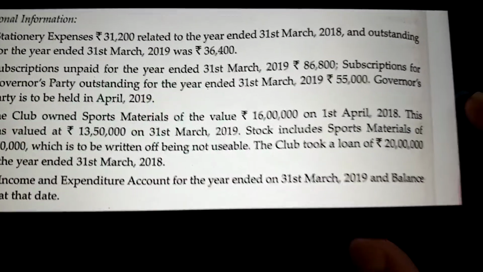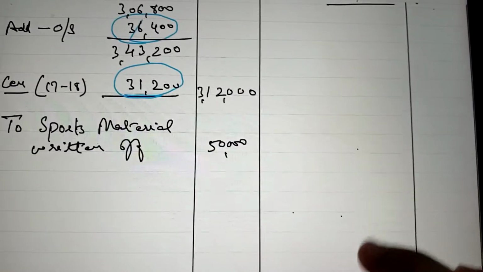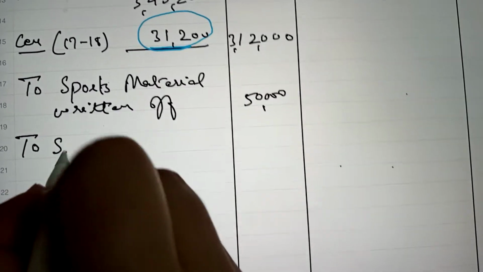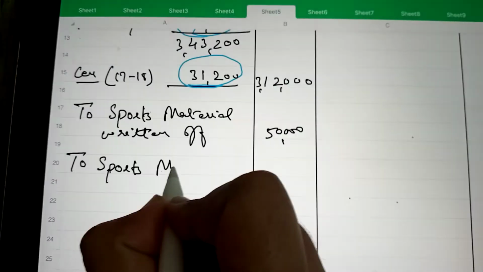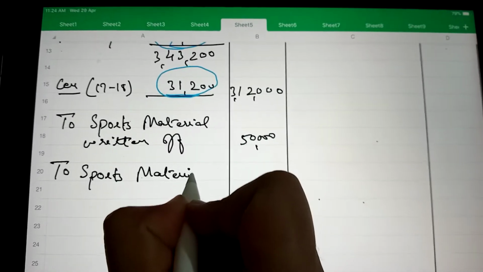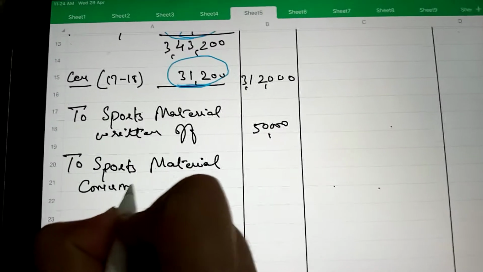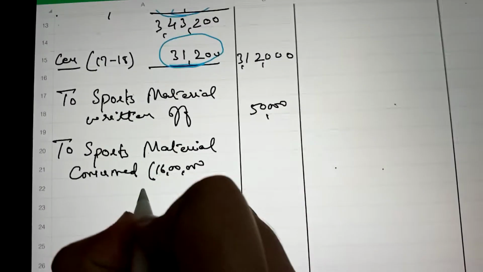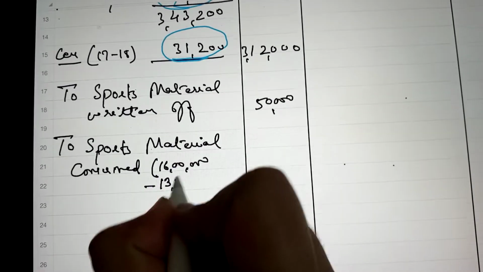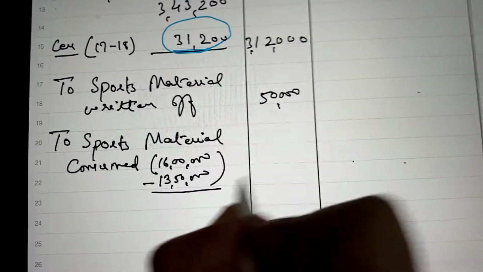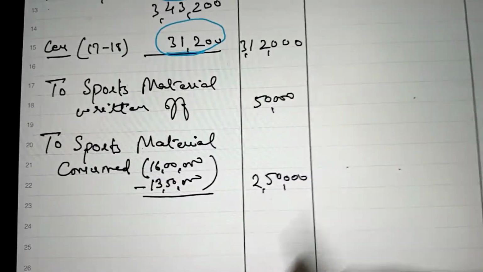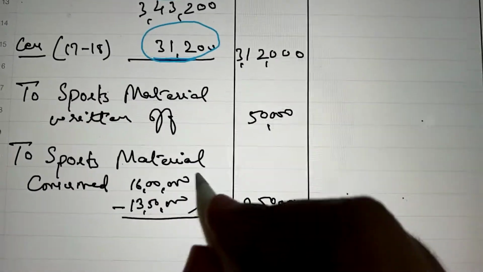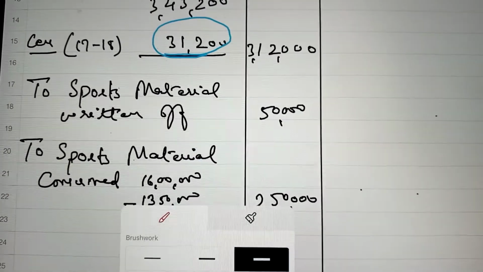So we can also calculate the amount of sports material consumed, and it will be written on the debit side. Sports material consumed. How to calculate? Opening stock 16 lakh minus closing stock 13 lakh 50,000 is equal to 2 lakh 50,000. So its amount is 2 lakh 50,000.